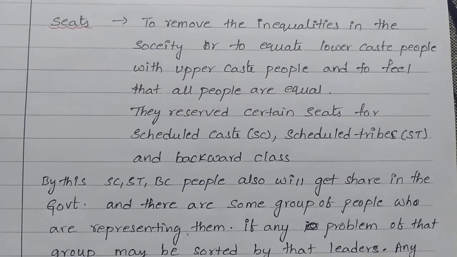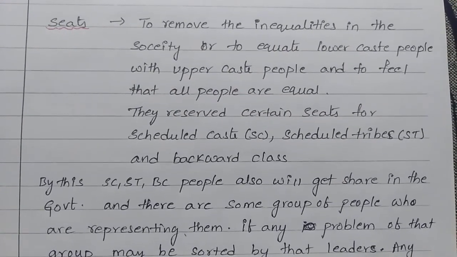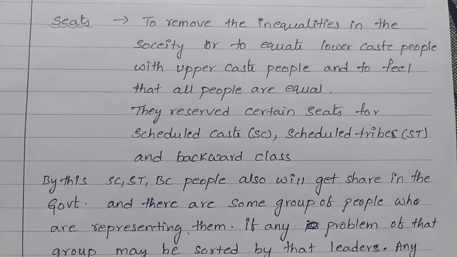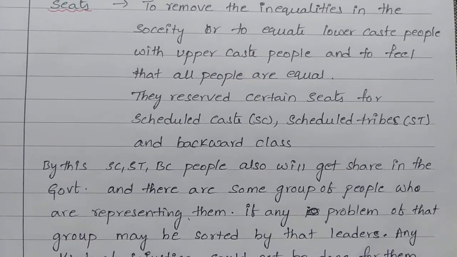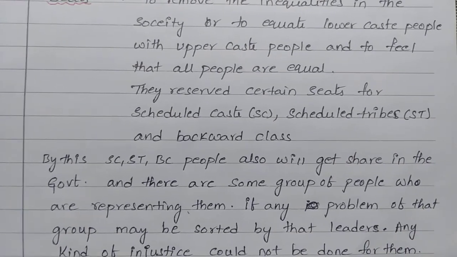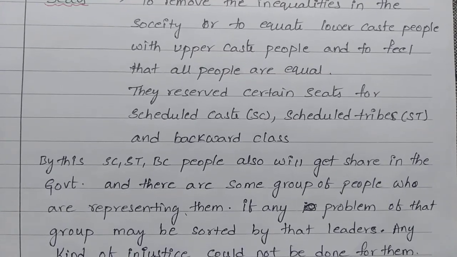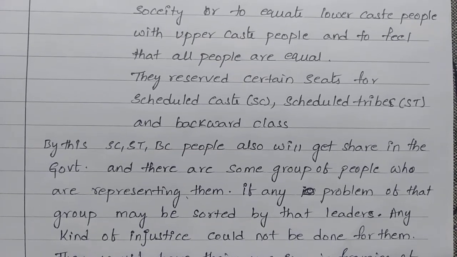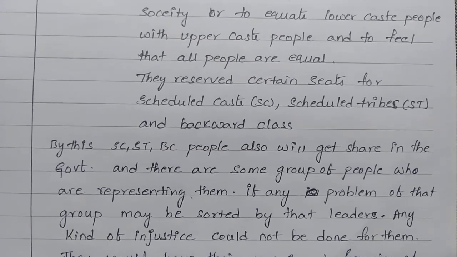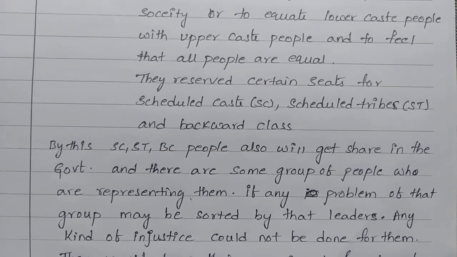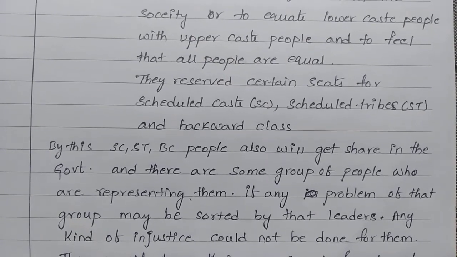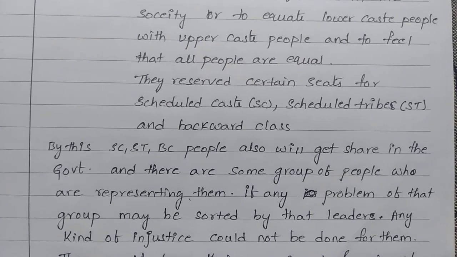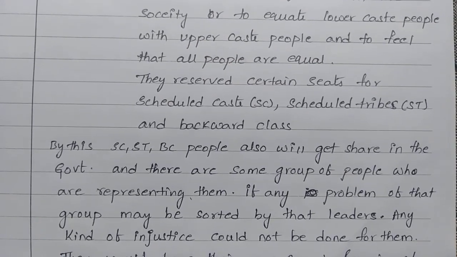If any problem of that group arises, it may be sorted out by those leaders who are elected by that group, so that any kind of injustice cannot be done to scheduled castes, scheduled tribes and backward classes.